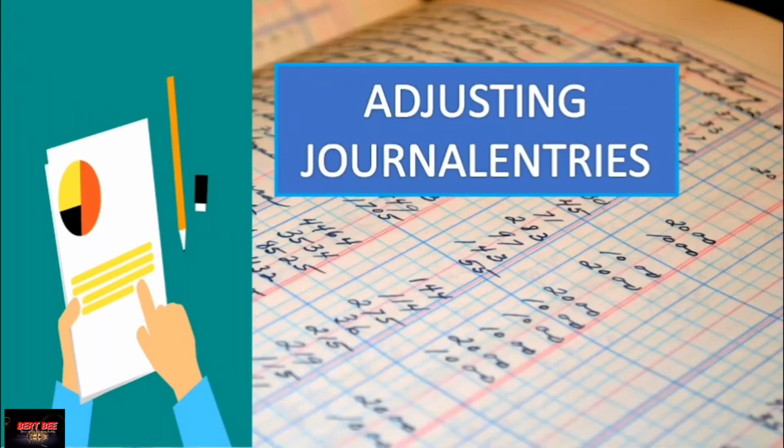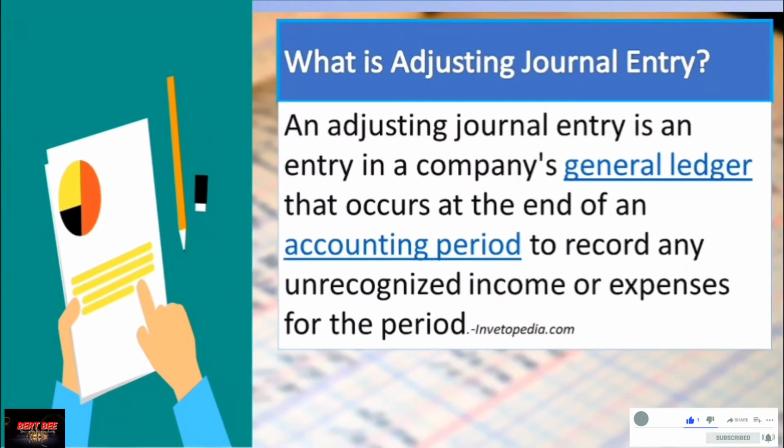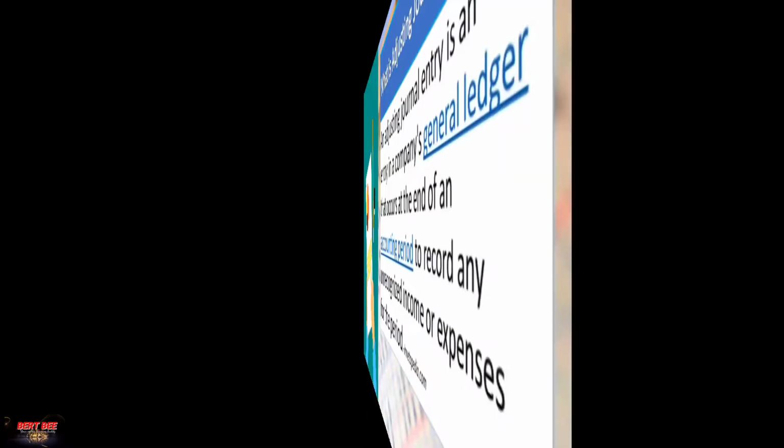Alright, good day to all of you. Our topic for today is adjusting journal entries. So what are adjusting entries? An adjusting journal entry is an entry in a company's general ledger that occurs at the end of an accounting period to record any unrecognized income or expenses for the period.